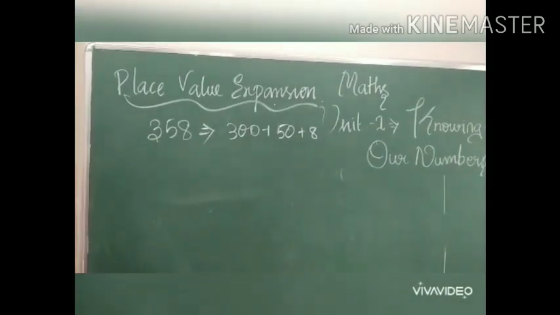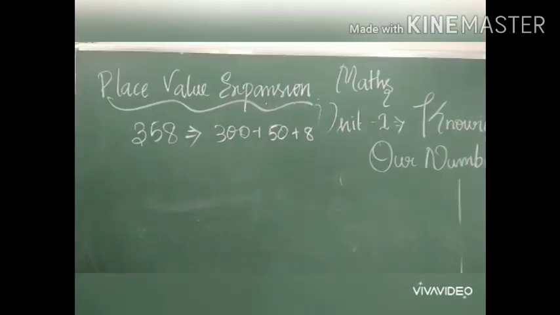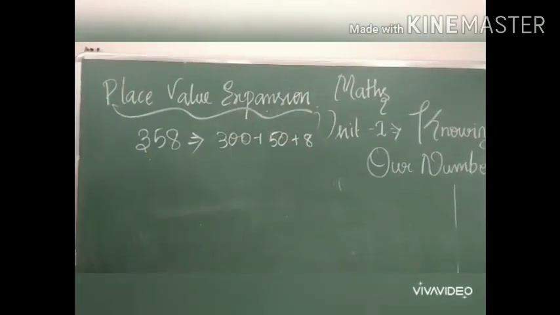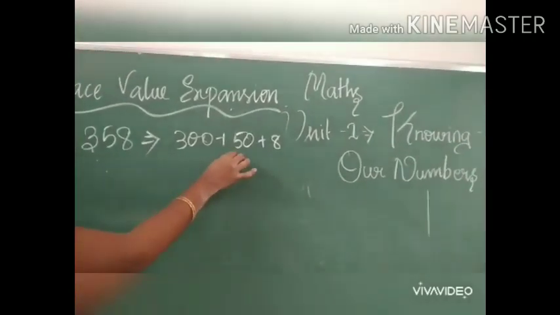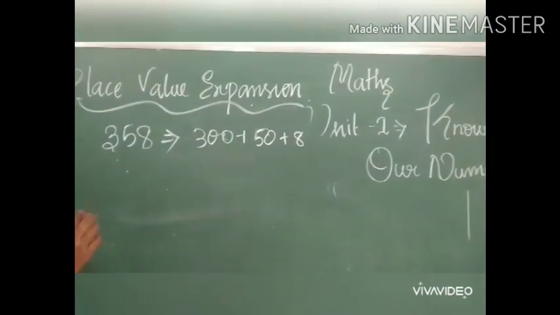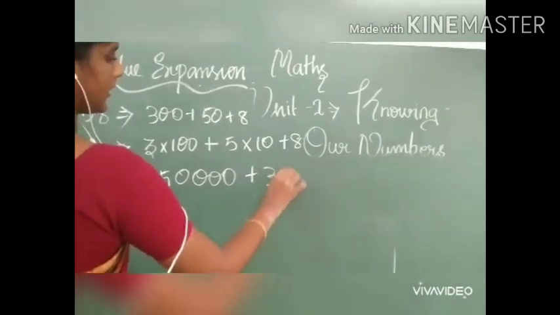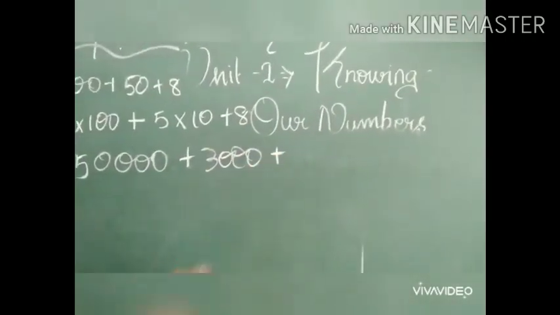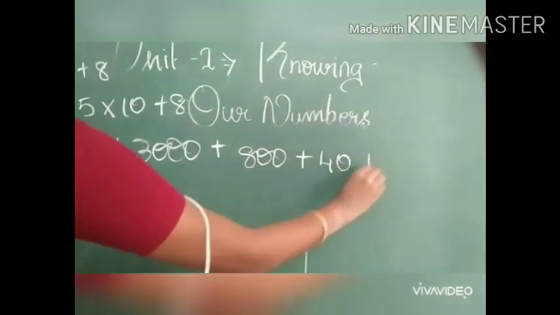Next, you have already done expansion of numbers, right? For example, 358. How will you expand this number? 300 plus 50 plus 8, right? Now here I am going to expand the number 53,842: 50,000 plus 3,000 plus 800 plus 40 plus 2.